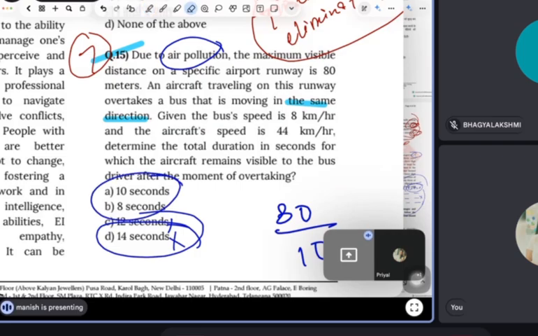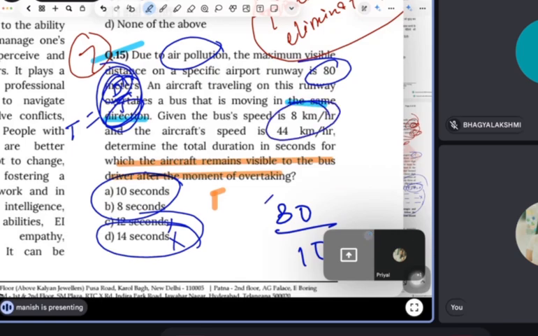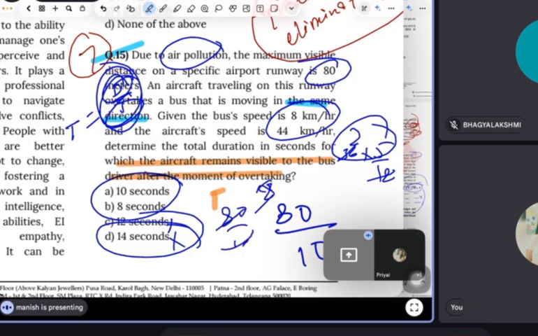Now, guys, see what the question is saying. Determine the total duration. Duration means time. The question is asking for time, which means distance upon speed. It means we need two things: distance and speed. Distance is already given, 80 meters. Now I need speed, but there are two speeds, and they are in the same direction. So we have to find the relative speed, which means subtracting. So 36. Now we have to convert into meter per second, so 5 by 18. So 80 by 10, the answer will be 8 seconds. 8 meters per second is the speed, if you convert into meter per second.